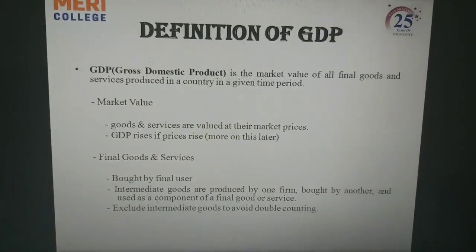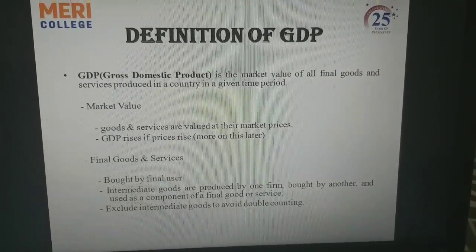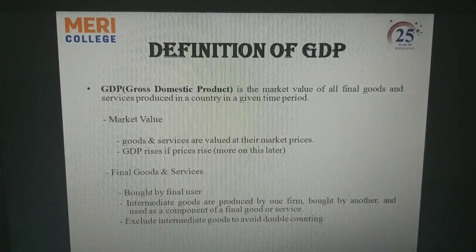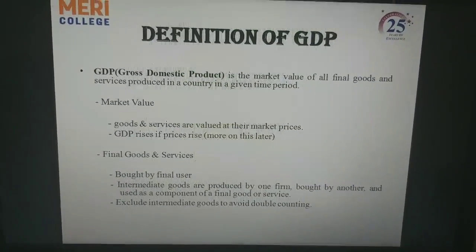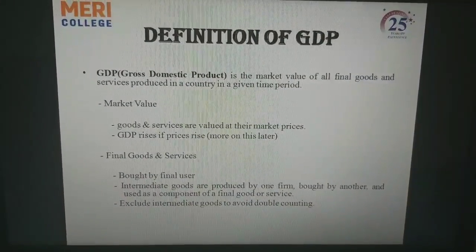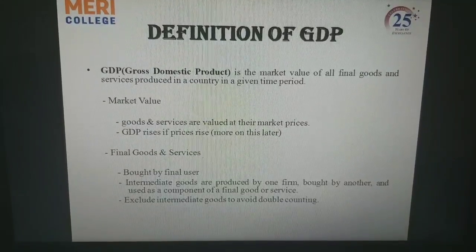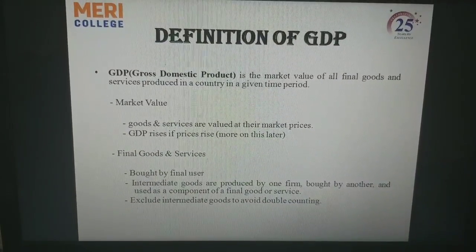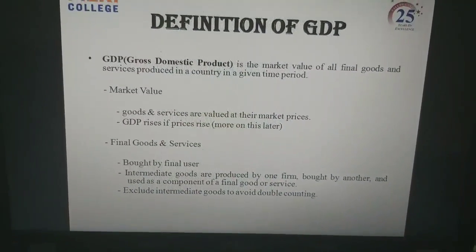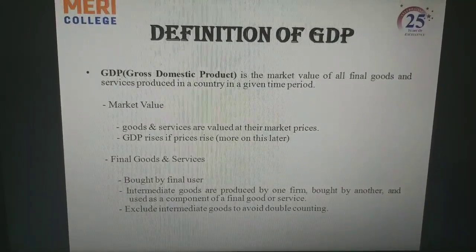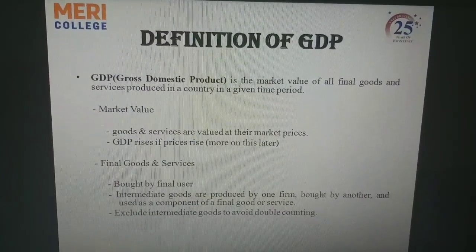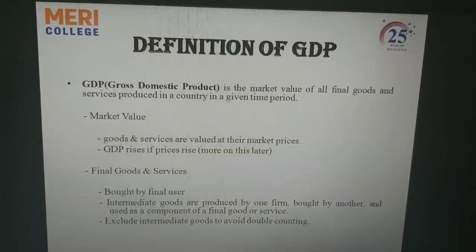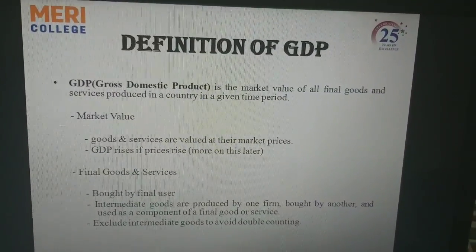So here is a definition of GDP. GDP is the market value of all final goods and services produced in a country in a given time period. In market value, goods and services are valued at market prices. GDP rises if prices rise. Final goods and services are bought by final users. Intermediate goods are produced by one firm, bought by another, and used as a component of a final good or service. Exclude intermediate goods to avoid double counting.